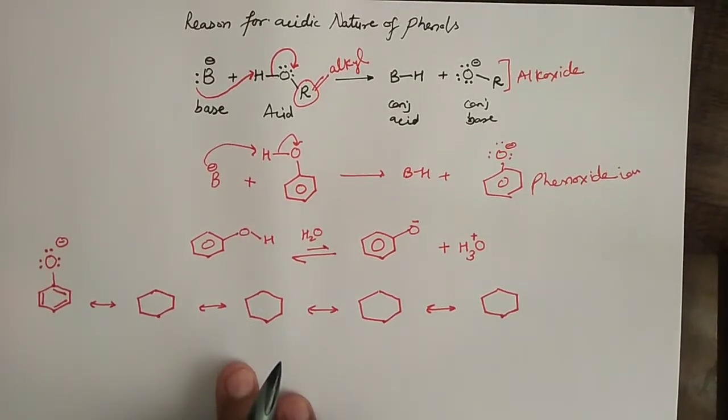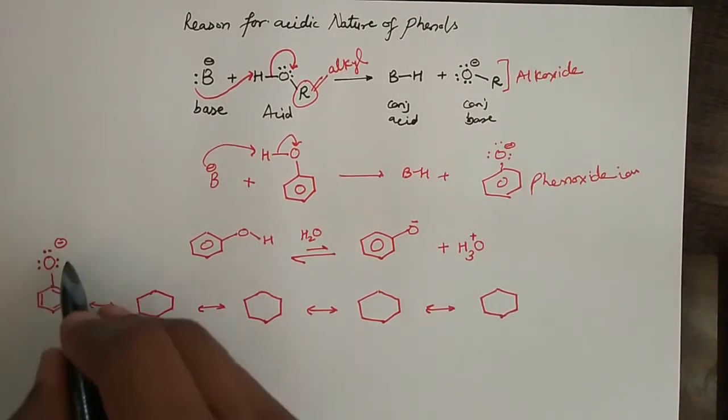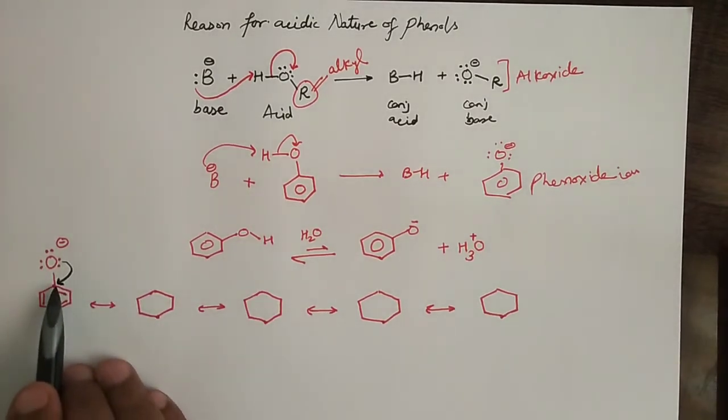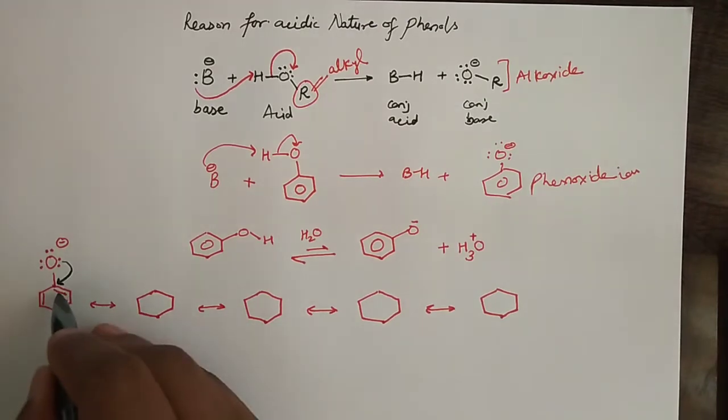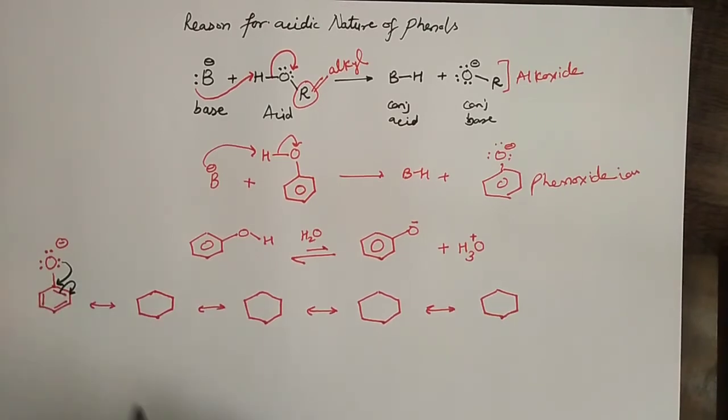But now, this lone pair will be combining with this carbon. Okay, focus on this tip, and this pi bond will shift to this carbon. Focus that I have touched this pi bond and then I have touched this corner also, so that we can understand that these 2 electrons will be shifted to this.